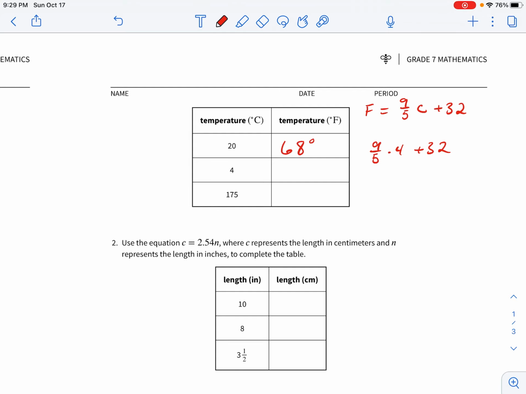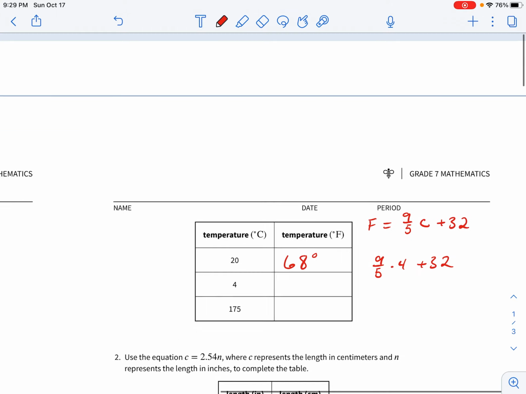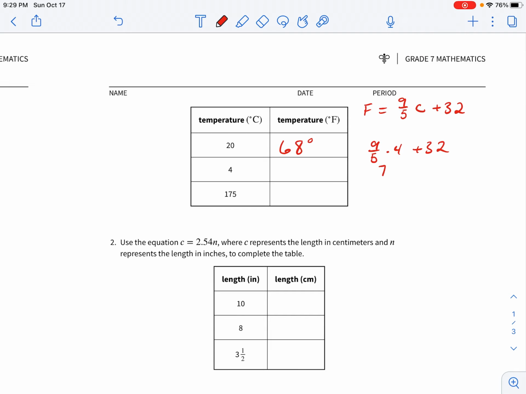That's going to give us 36/5, which is the same as 7 1/5 plus 32. 32 plus 7 is going to give us 39 degrees, and then the 1/5 is going to equal 0.2, so this is 39.2 degrees Fahrenheit.